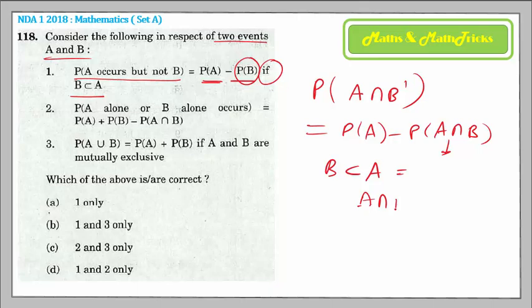When B is a subset of A, A intersection B is B only. So you replace that part with P of B. That makes statement 1 true.